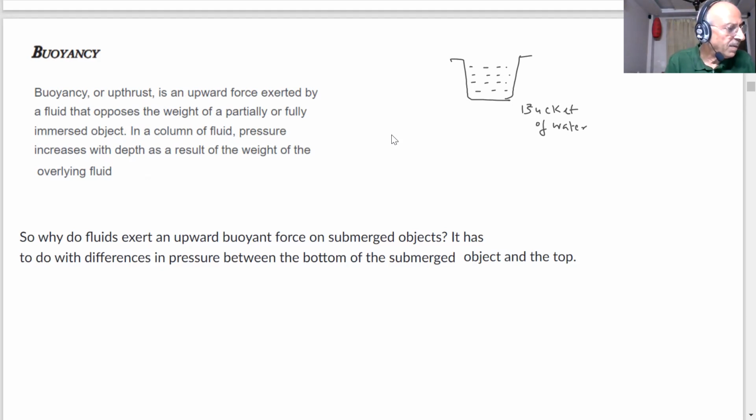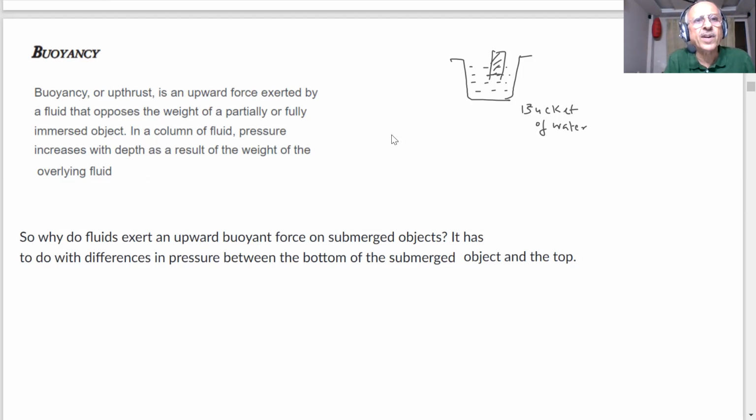Okay. If you have a bucket of water, students, and you put any substance in it, like a cork or something, what happens? It floats. You have seen it float. So why did it not sink? As you go deeper, the pressure is more, students. So water is applying an upward thrust, which is called buoyancy.